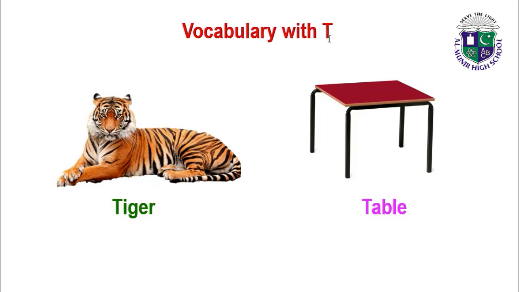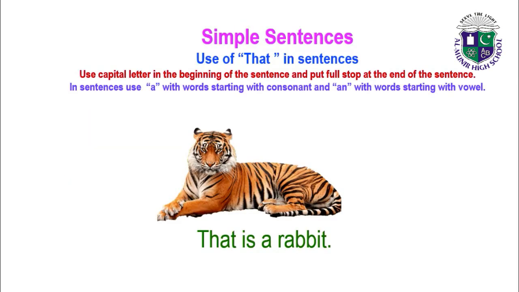Vocabulary with T. Tiger, table. Tiger, table. Now make the sentence of tiger.